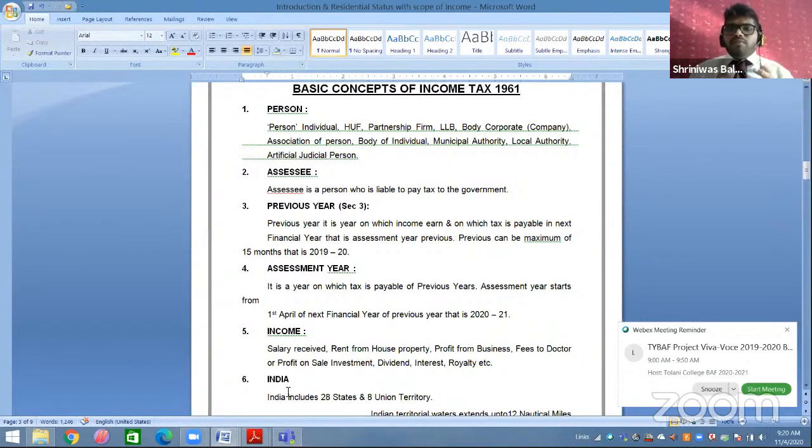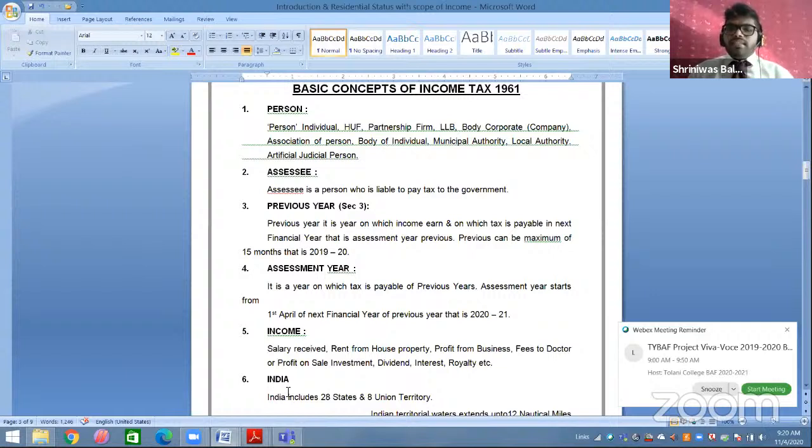So in general terms, we know Mr. A is a person, Mr. B is a person, Mr. C is a person, I am a person, you are a person. But as per income tax, only Mr. A, B, C is chargeable to tax, not the companies, not the partnership firm? No, no, no. Everyone is liable to pay tax. So in the definition of person, they try to cover as many people as possible.